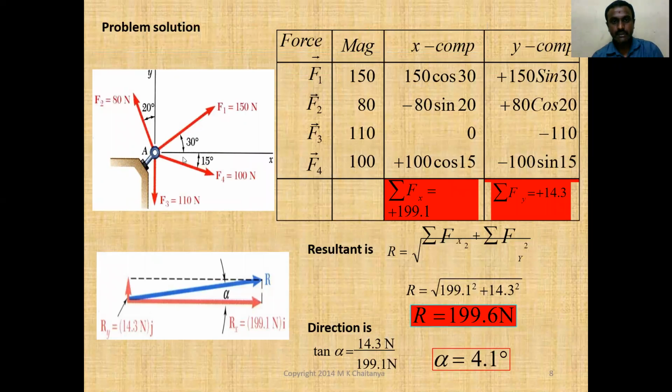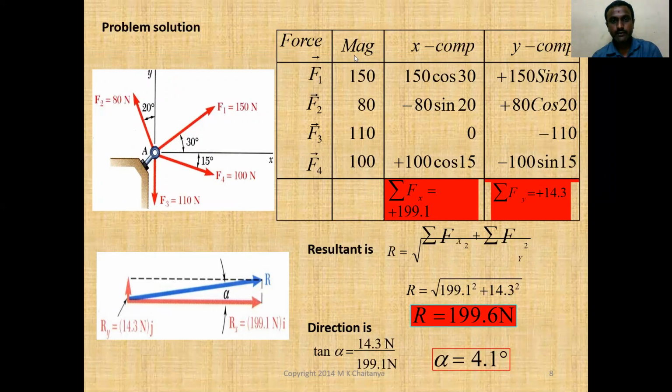By seeing the diagram, I have classified all the forces into a table: force, magnitude, x component, y component. How many forces are there? F1, F2, F3, F4. I consider them in the table with their magnitudes: F1 equal to 150, F2 equal to 80, F3 equal to 110, F4 equal to 100.